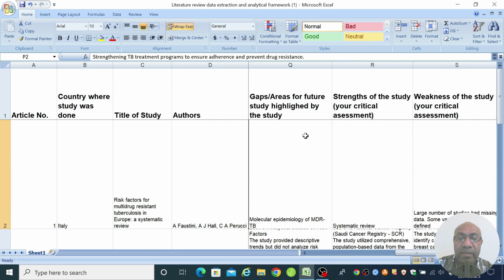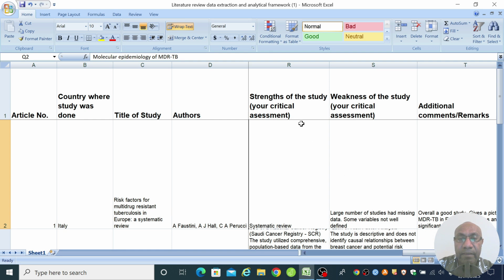Most papers will highlight gaps or will indicate areas for future research, and this is a section where you can also include. That's something that you may need when you are writing your literature review. And next column I have is the strength of the study, or even your critical assessment. You can put in here. In this example, I only included a systematic review, assessing the strength or the limitations of a study. You can extract those information from the paper that you read.